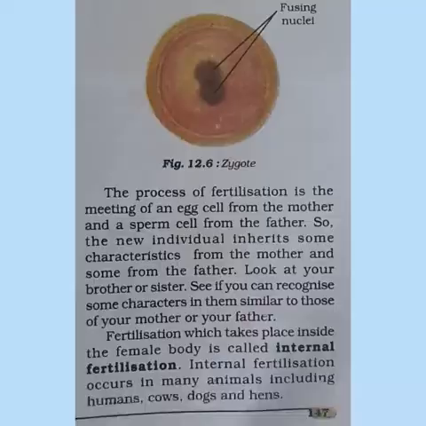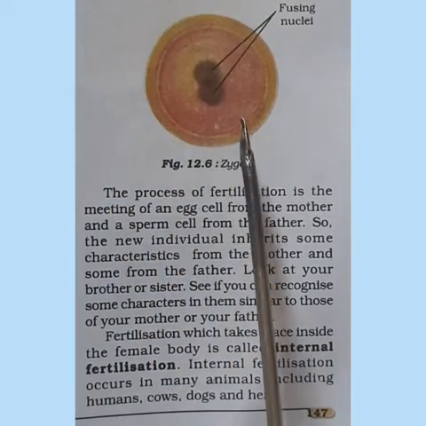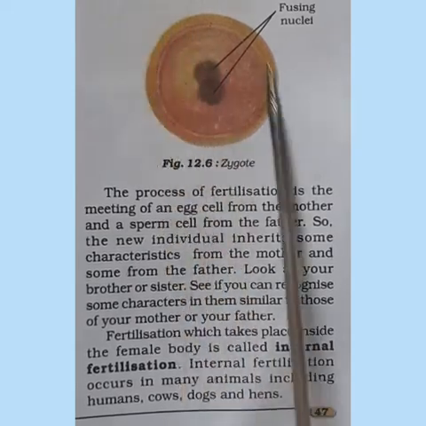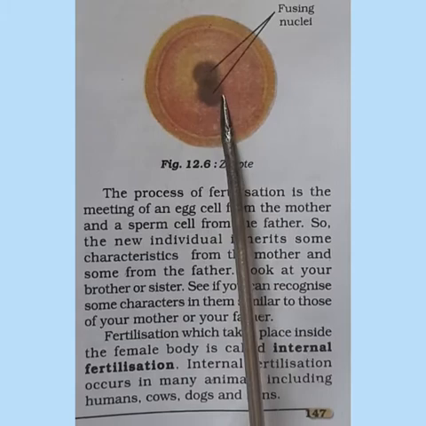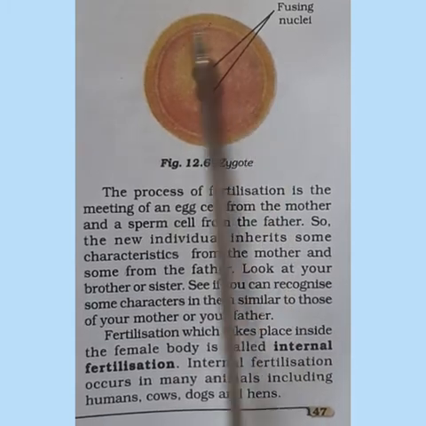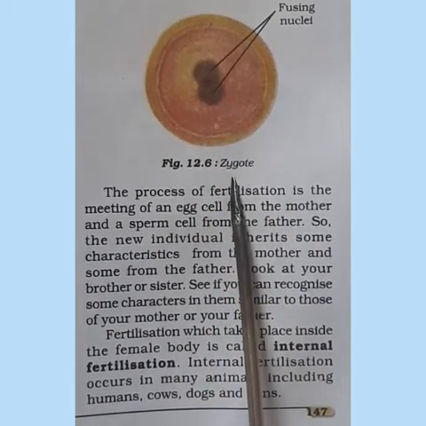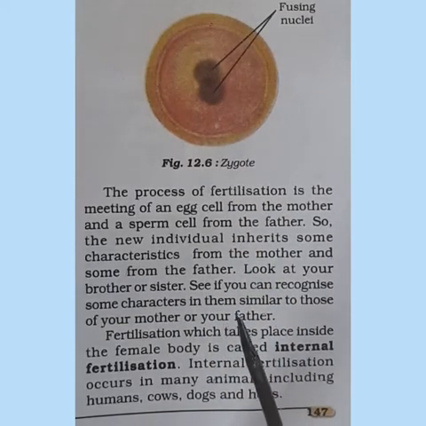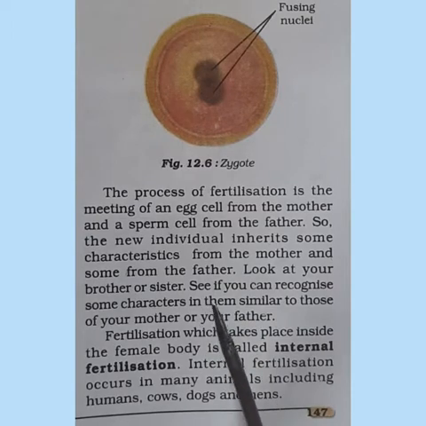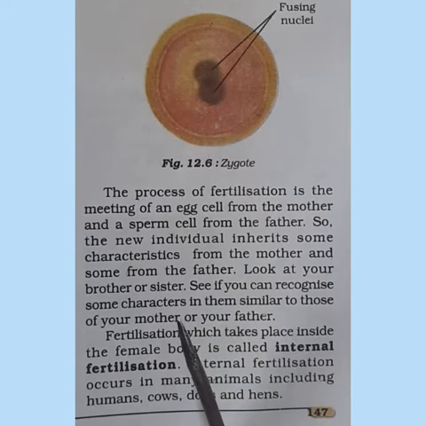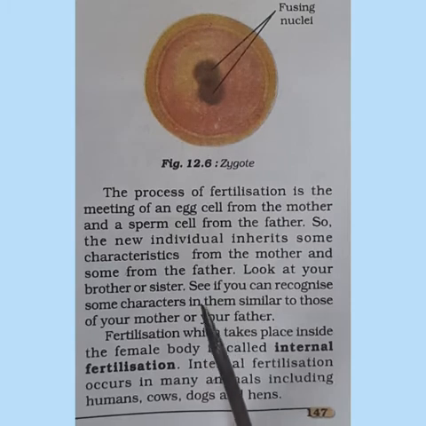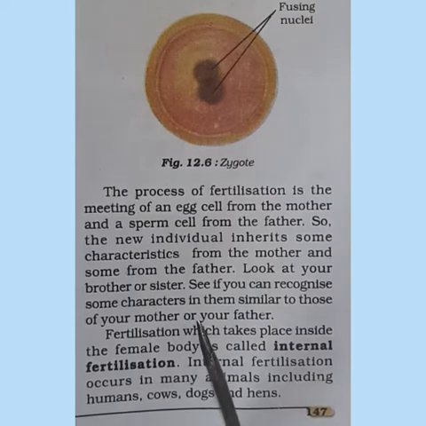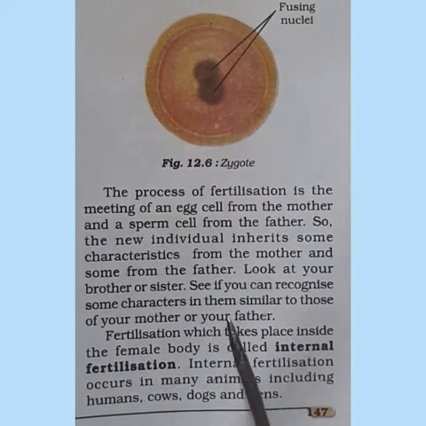Excuse me. So can you see the zygote formation here? Can you see both the nuclei mixing up together? Yes, here it mixes up together to form a single nucleus, and now this is known as the zygote. In case of fertilization, the egg cell from the mother and the sperm cell from the father will fertilize together. So the new individual inherits the characters both from mother as well as from the father.